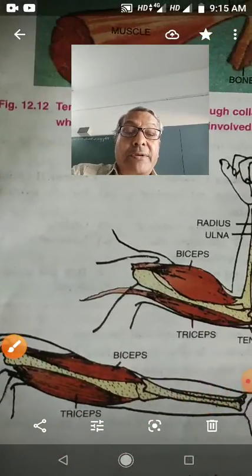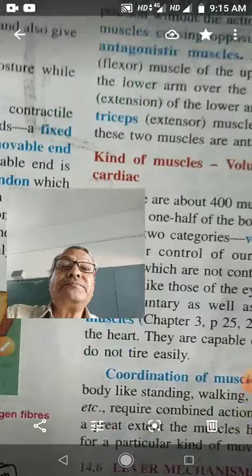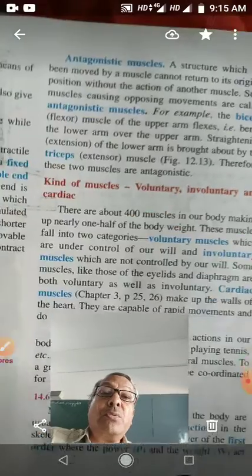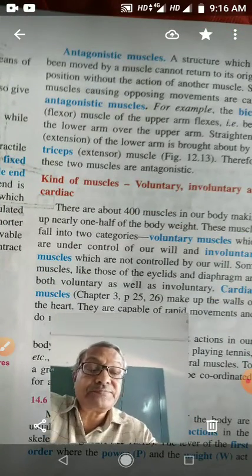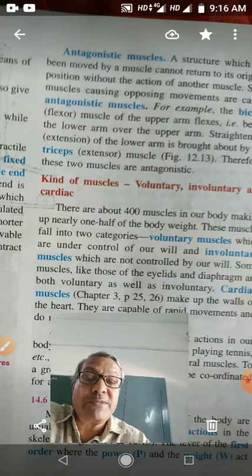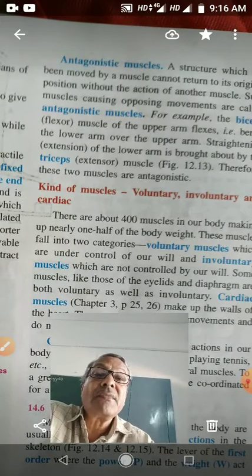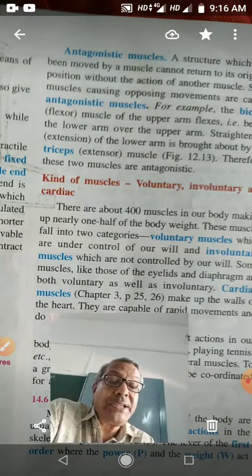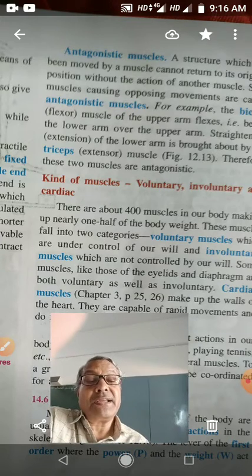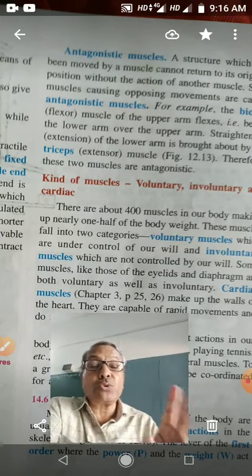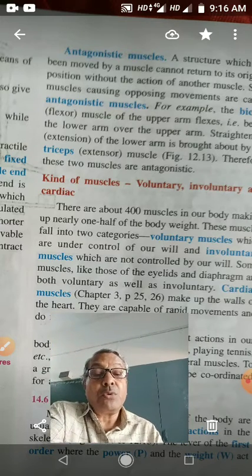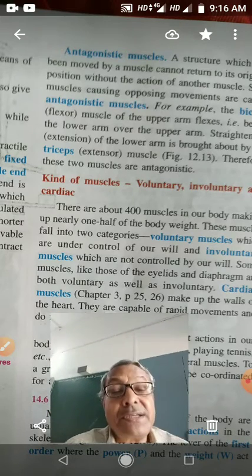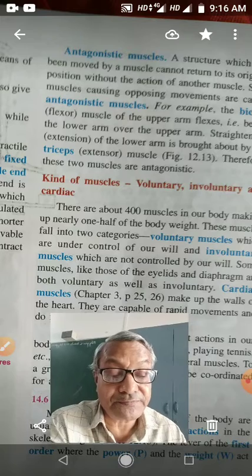Children, in our body there are antagonistic muscles. So what are the antagonistic muscles? A structure which has been moved by muscles cannot return to its original position without the action of other muscles. It means there are two muscles present. One will help in the moving and the other will help in returning back to the original position.